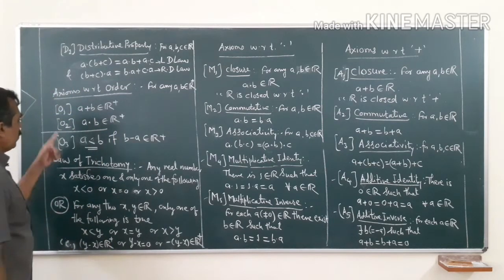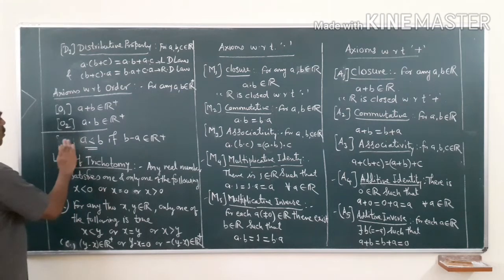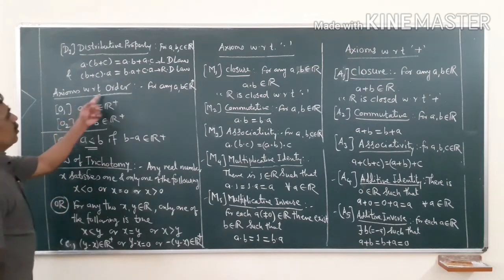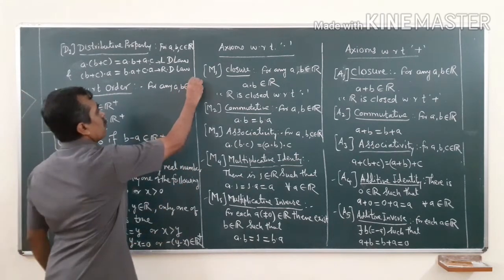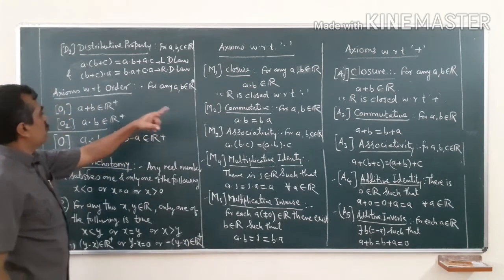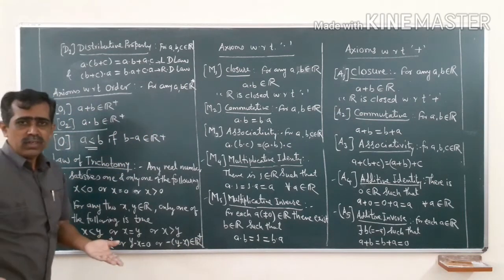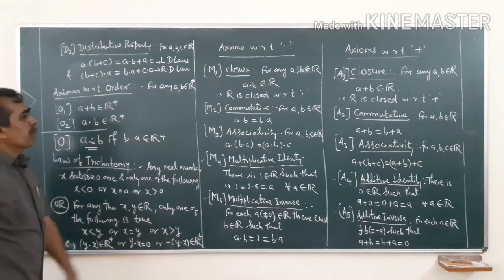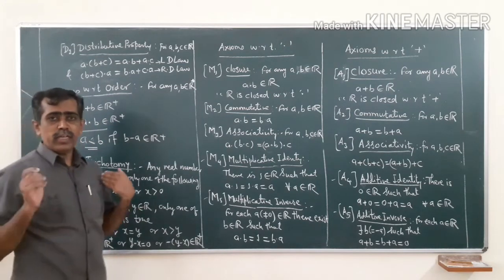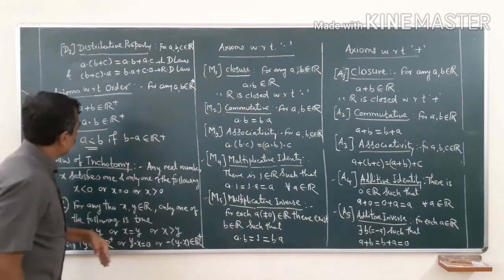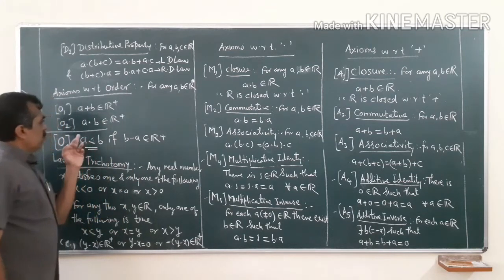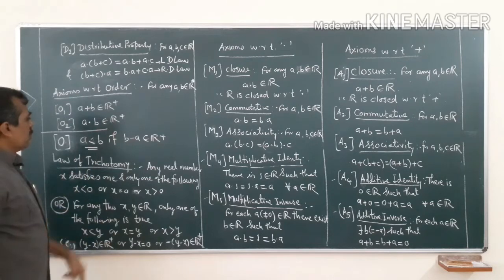I will call this property O. If I consider any two real numbers A and B belonging to R plus, that is, if A and B are any two positive real numbers, then their sum is also a positive real number and their product is also a positive real number. So these are the axioms. We assume that if A and B are positive, A plus B is positive and A dot B is also positive. Now this is true for only R plus.